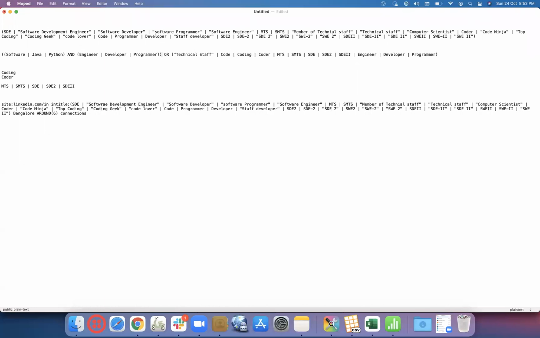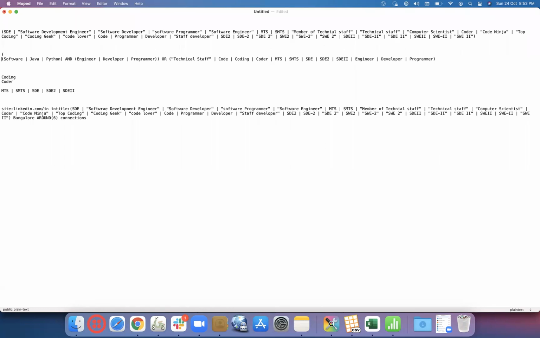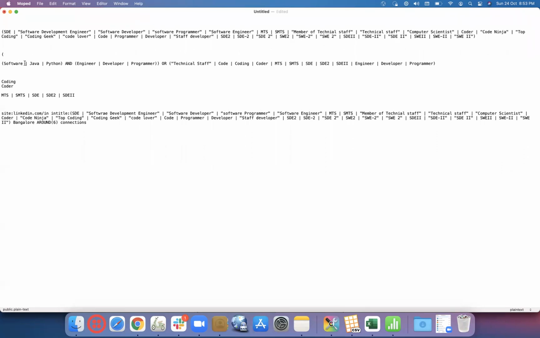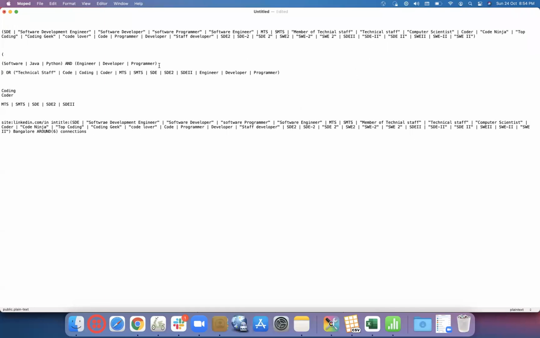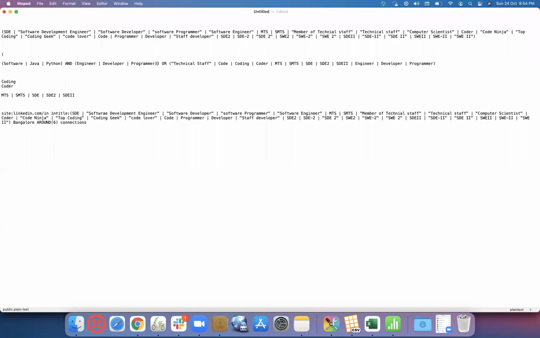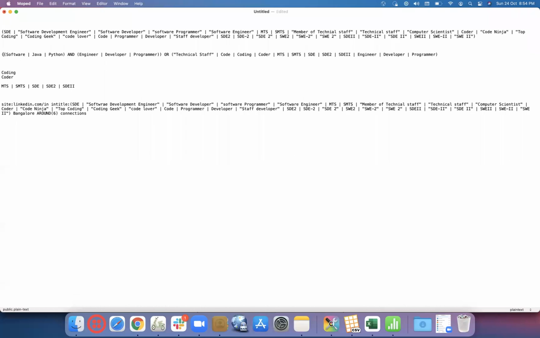When we are using two brackets, this first bracket is basically for software or Java or Python. This is the bracket for engineer or developer or programmer. And as a whole, when we want either this or this, here we go. Here we used one bracket so that this becomes one complete search.